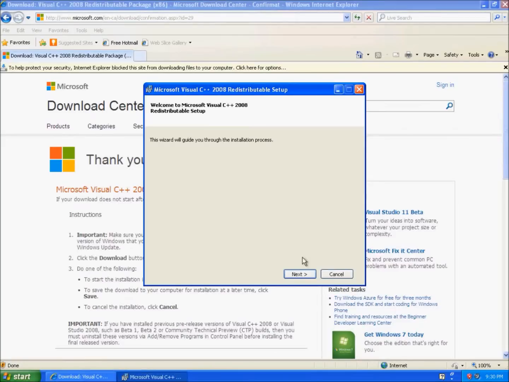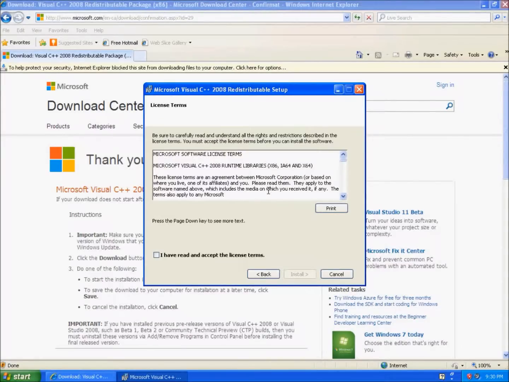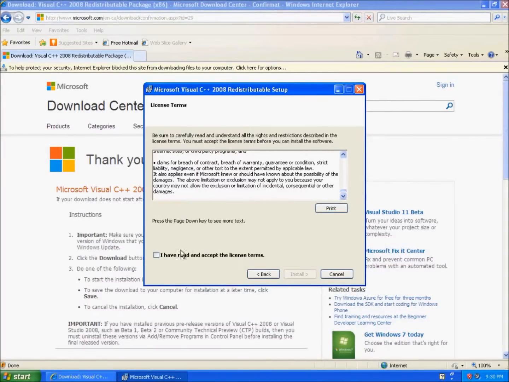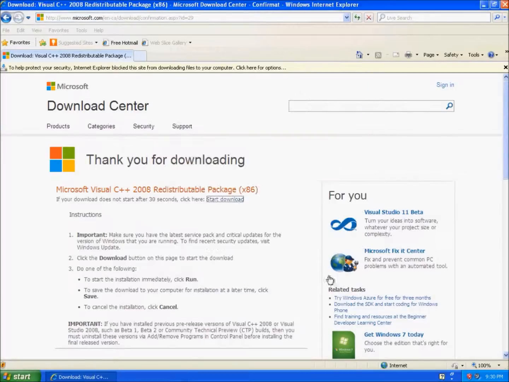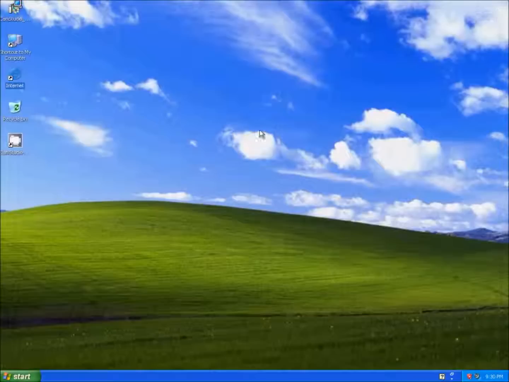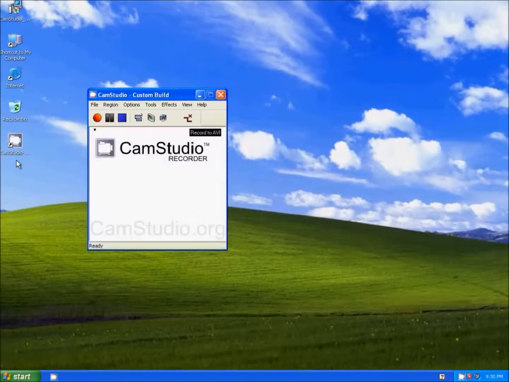Run. Next. And accept the license terms and install. Finish. And then after that, Camstudio Recorder should work just fine.